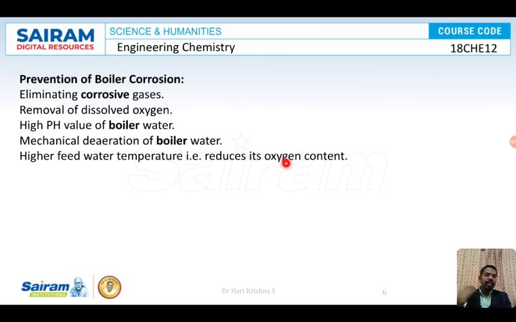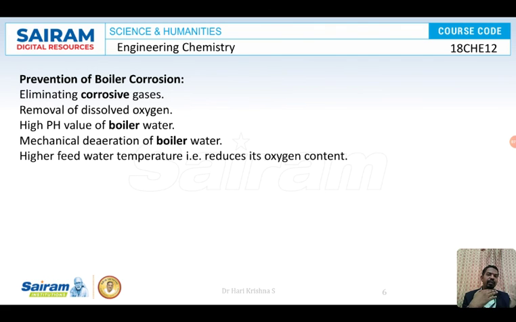So while feeding into the boiler itself, the water should be hot. It should not be at room temperature when fed into the boiler. The boiler feed water temperature should be high, so that reduces the oxygen content. If the oxygen content is reduced, automatically corrosion will also reduce. And you are supposed to take care that water is free from magnesium chloride, free from carbon dioxide, free from oxygen. So oxygen can be reduced by increasing the boiler feed water temperature. Okay, so this is how we can minimize the boiler corrosion to some extent.